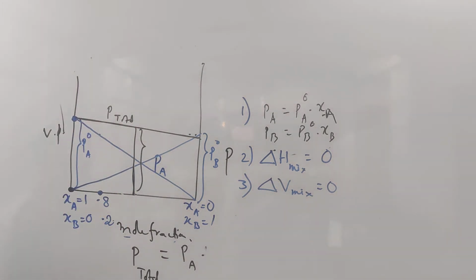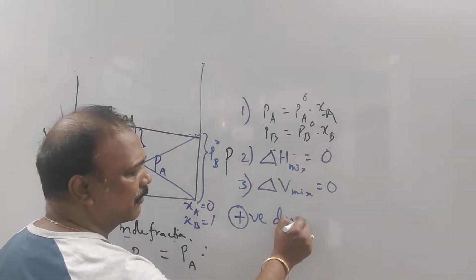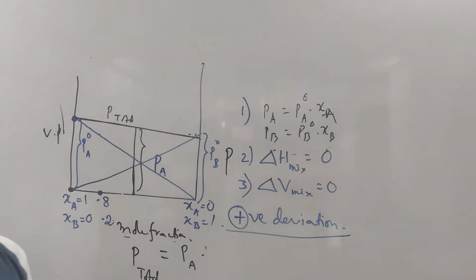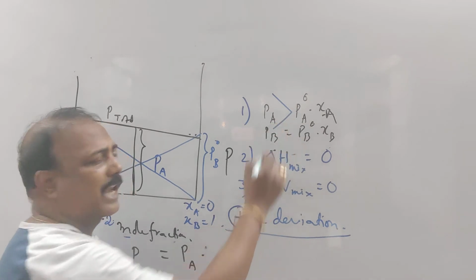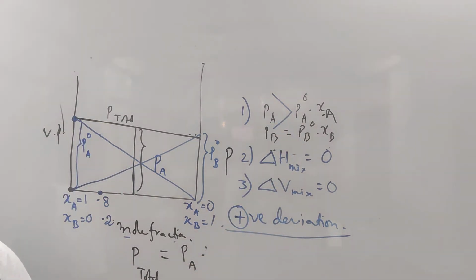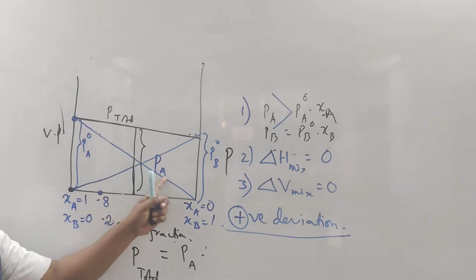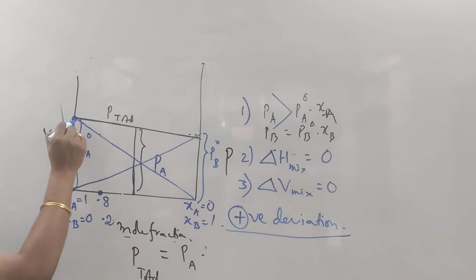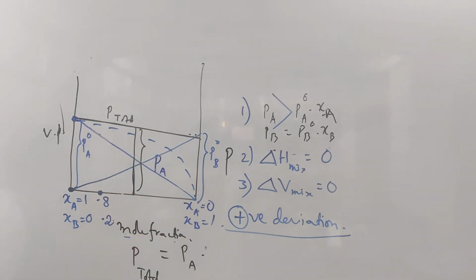One we call positive deviation from the ideal behavior. If the positive deviation is there, then PA will be greater than PA naught into X. That means whatever value of PA we are expecting, it will be greater than that. It will be more than whatever is expected.